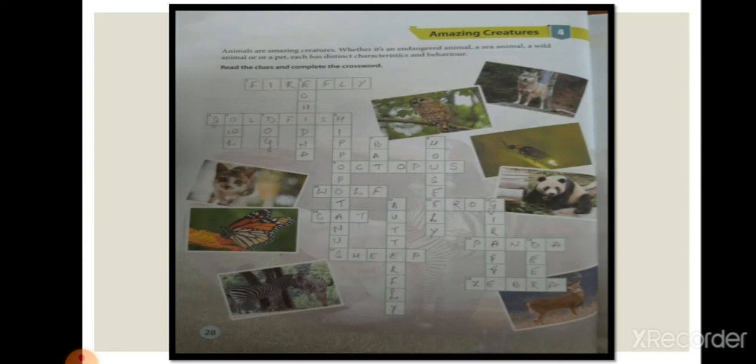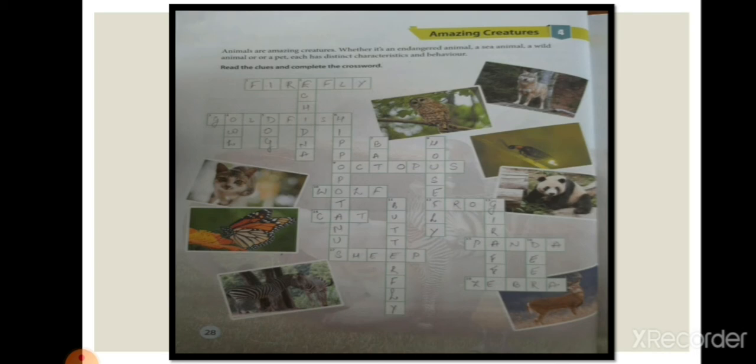The fourth is amazing creatures. Here I am providing you this puzzle. I will read out the questions that are asked, and we will fill it together. Firstly we are going to fill the across ones. Let's read the first one.